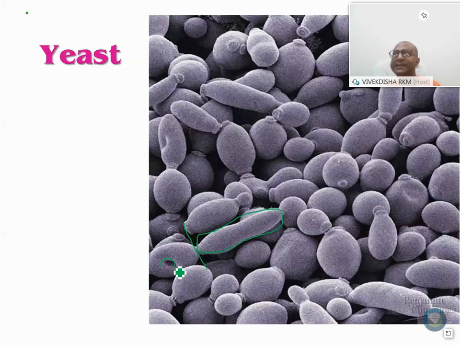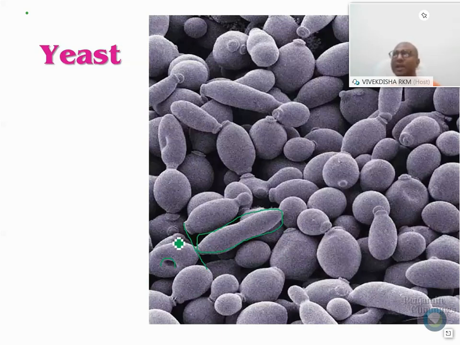Yeast is a single-celled fungus. Please write it down. This comes in our exams many times. Name one single-cell fungus where you find saprotrophic nutrition. It comes from a different angle, very specific. So yeast is a single-cell fungus having saprotrophic nutrition. Remember this one. So, yeast.